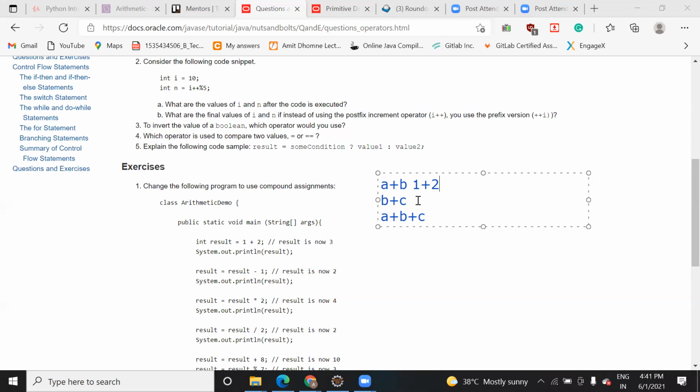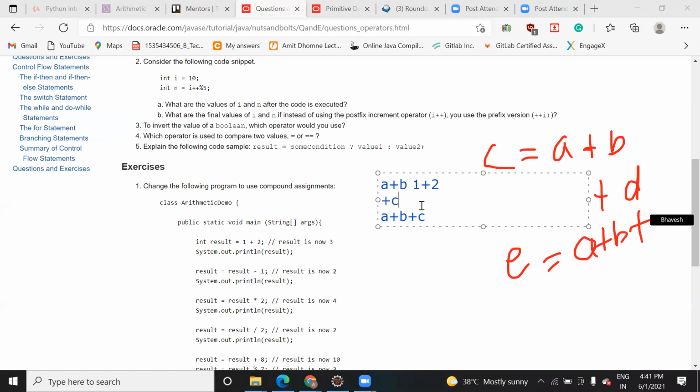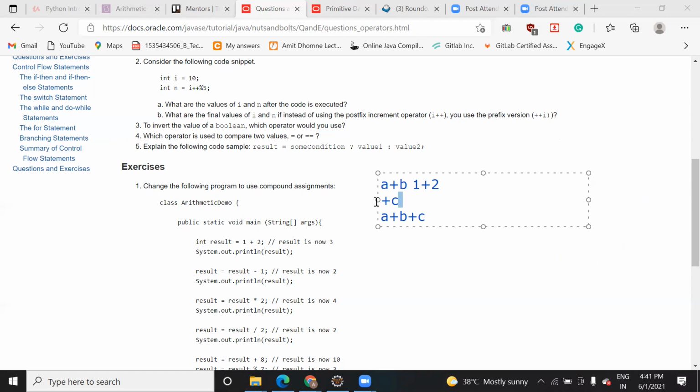See, if you are using it like this, it's not like that. Suppose you are adding a and b, so a plus b is equal to maybe c. And if in the next line you write e is equal to c plus d, then it makes sense to simply write e is equal to a plus b plus d. Here you have a plus b and you want to add some more addition to that, then that will be a compound one.